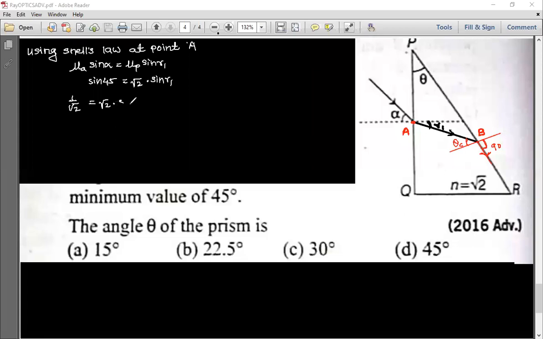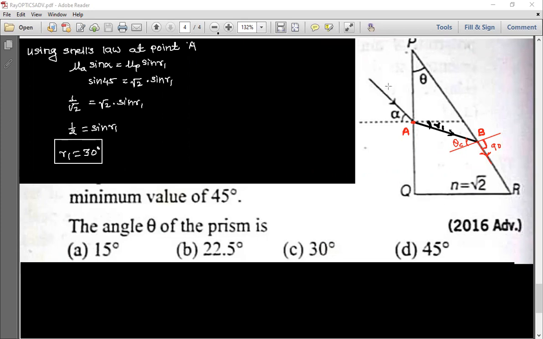So this root 2 will go here. So 1 by 2 is equal to sine r1, and therefore r1 is equal to sine inverse of 1 by 2. So therefore r1 is equal to 30 degrees. Yes, right. Clear enough?